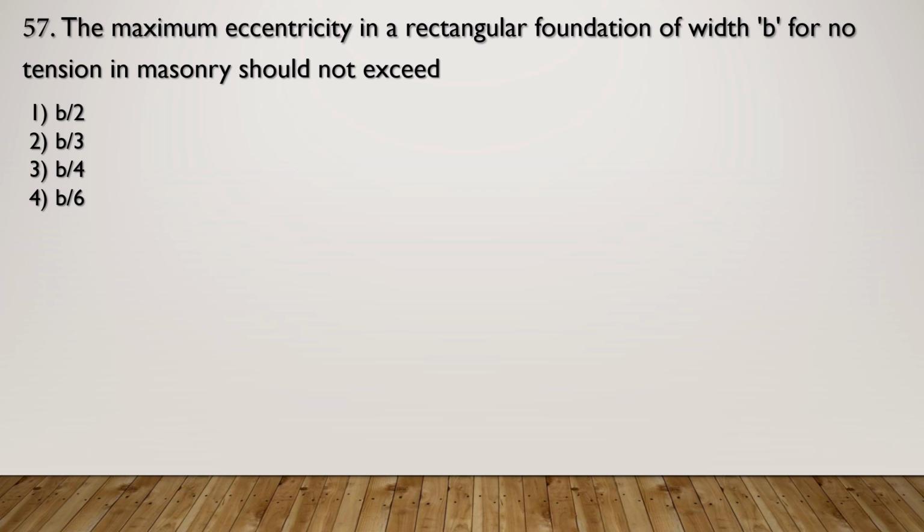Next question. The maximum eccentricity in a rectangular foundation of width B for no tension in masonry should not exceed. In case of compression members, if the load acts along the axis of the member, that is, if the line of action of load coincides with the axis of the member, it is called as an axial load.